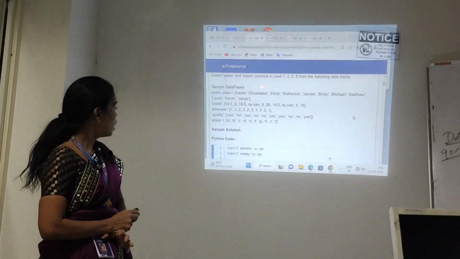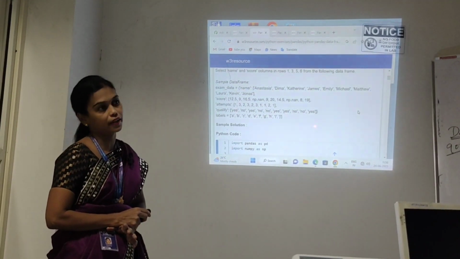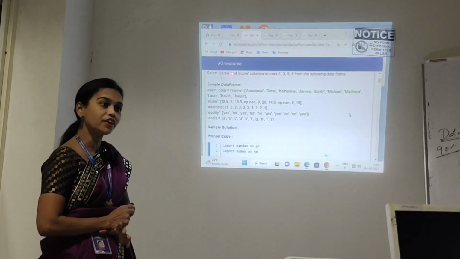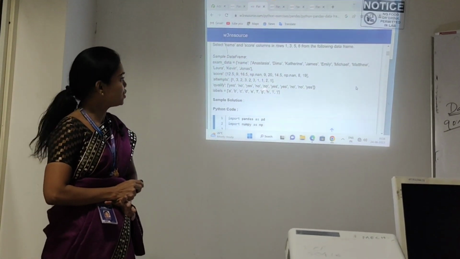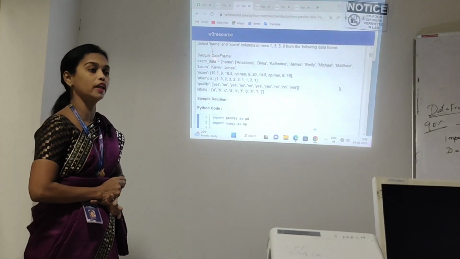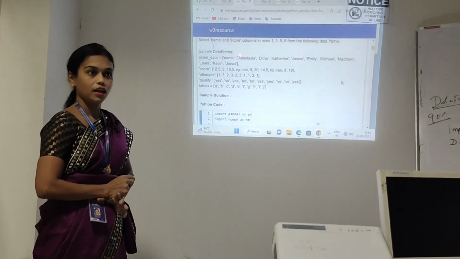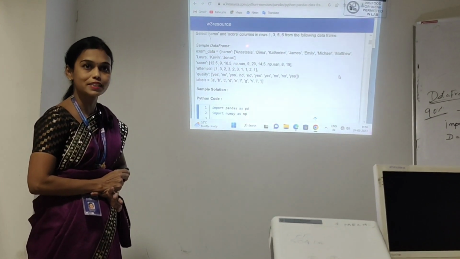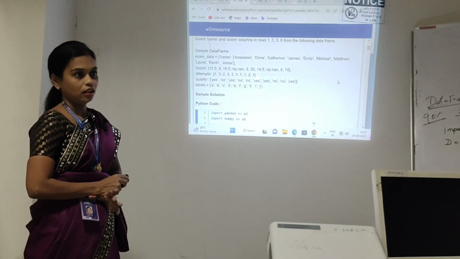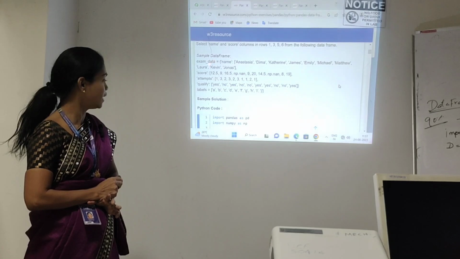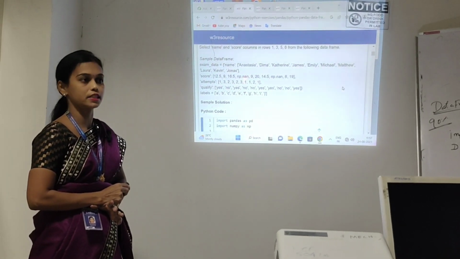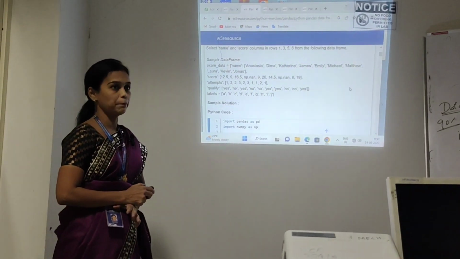So here I will feed the input in the form of a dictionary by using the variable exam_data. After creating the variable by using this dictionary, I will use the variable to create a table, by using the data frame concept. First I will create the variable by using the dictionary. After creating the variable exam_data, I will create a table by using the data frame concept. Let's see an example.